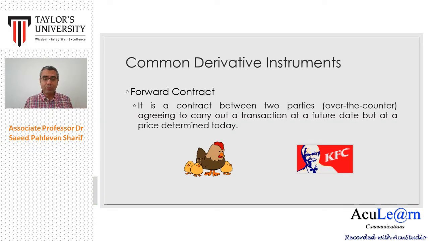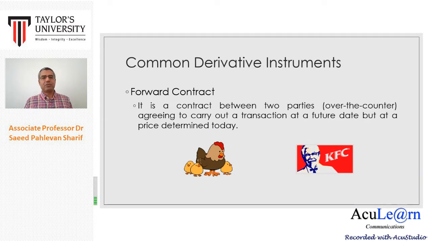For forward contracts, we need two parties. So they need to complete each other. This means that both parties are interested in the same asset and they want to reduce the risk of price changes. This is actually the main function of financial derivative instruments. We want to reduce the risk of price changes, risk of interest rate changes. Right? So we want to reduce the risk.